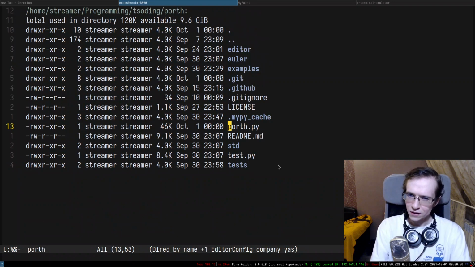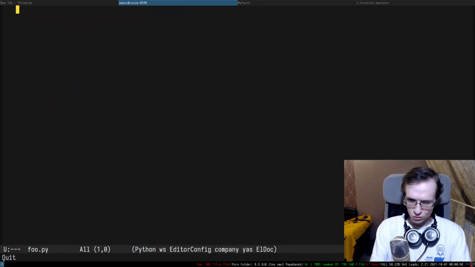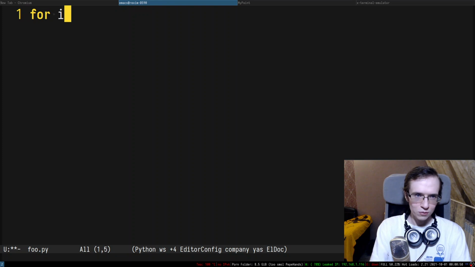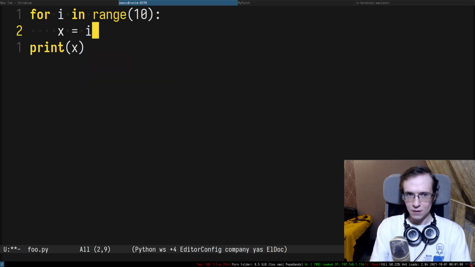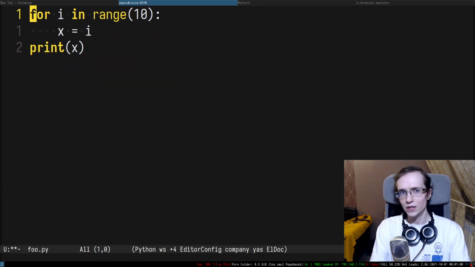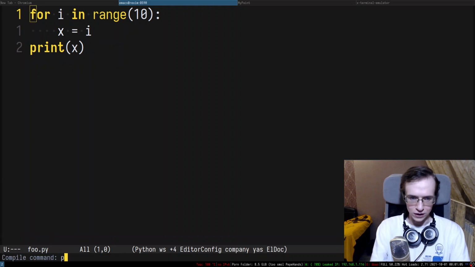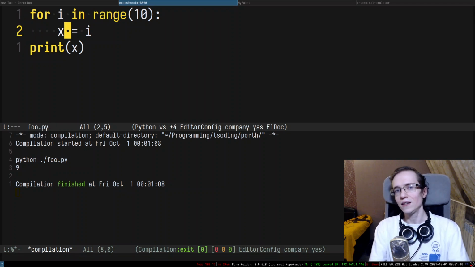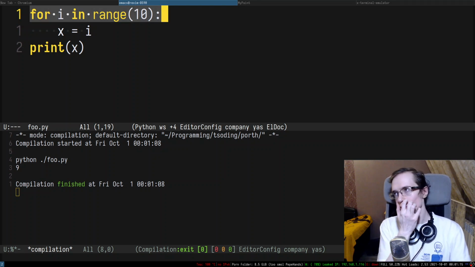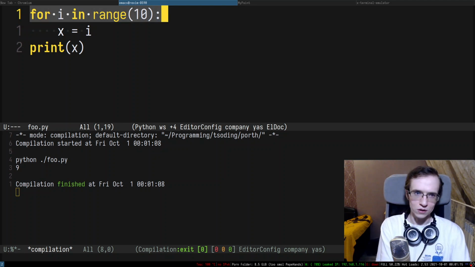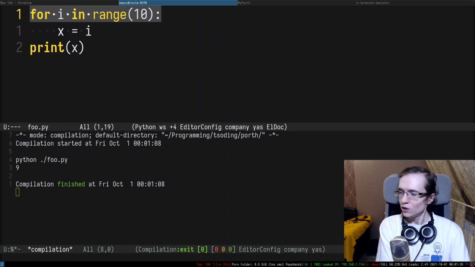So let me actually double check. If I do something like i in the range of 10, and here I do x equals this, and then I print x, but I never actually defined x anywhere outside of the for loop, right? So yeah, it's true. So basically, x actually leaks through this thing, and locals are apparently only locals for a particular function,